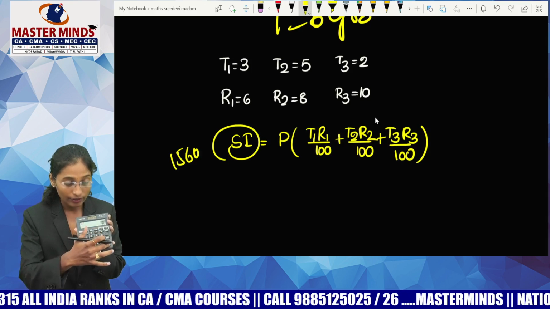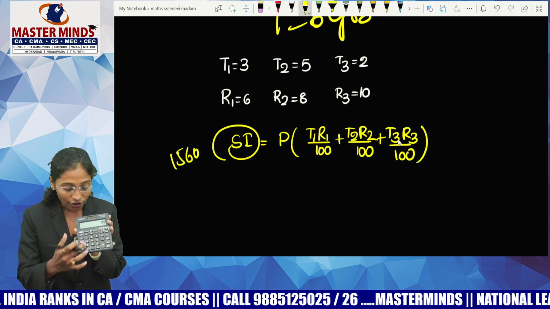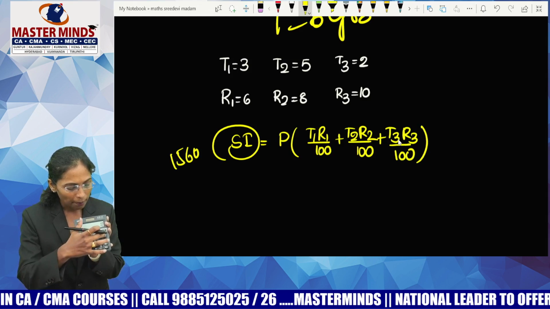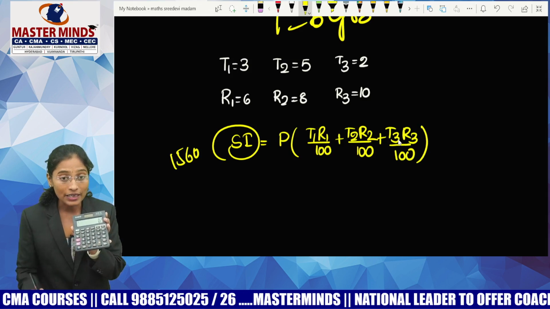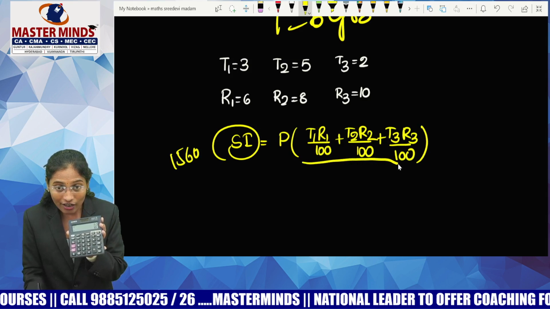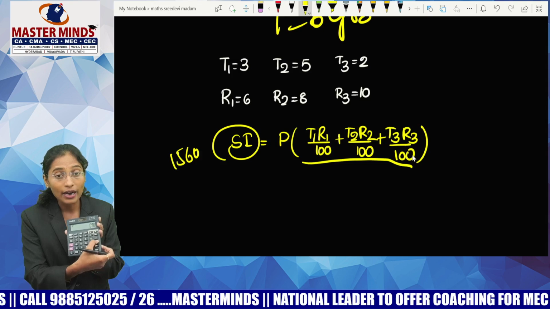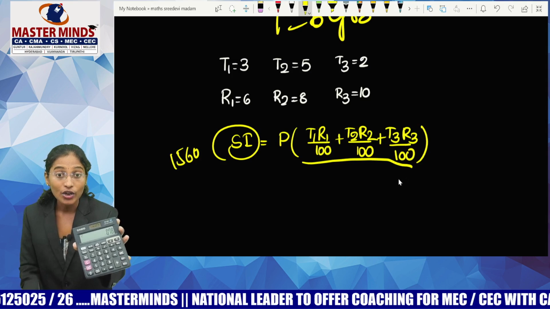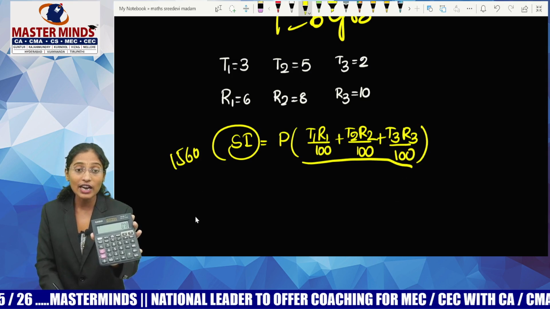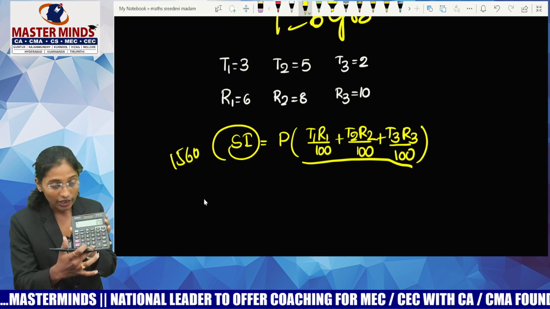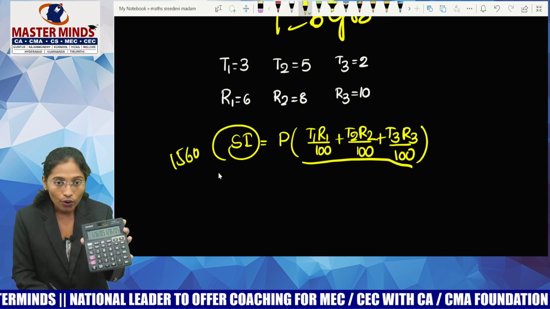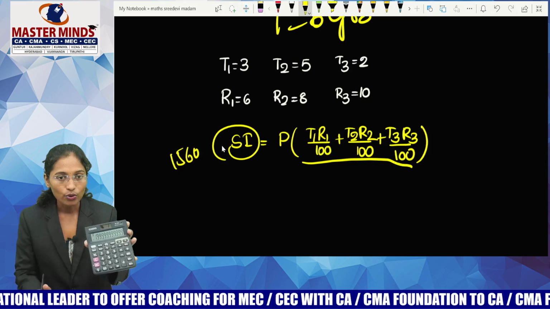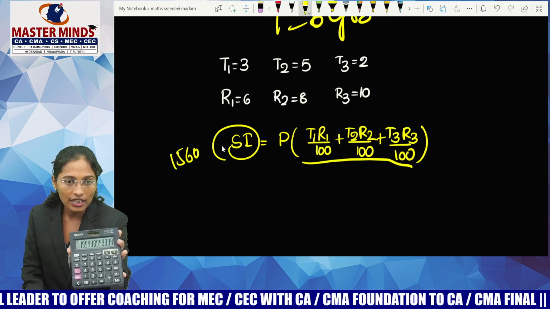Next, T2 R2 by 100 means 5 into 8 by 100, again M plus. Next, T3 R3, 2 into 10 by 100, M plus. So you calculated all these 3 values, no? Now go to your MRC. Recall everything from your calculator's memory. Are you able to see the answer? This one is multiplying, so if it comes to the left side, divided by, equals to, into 1560. What's your answer?